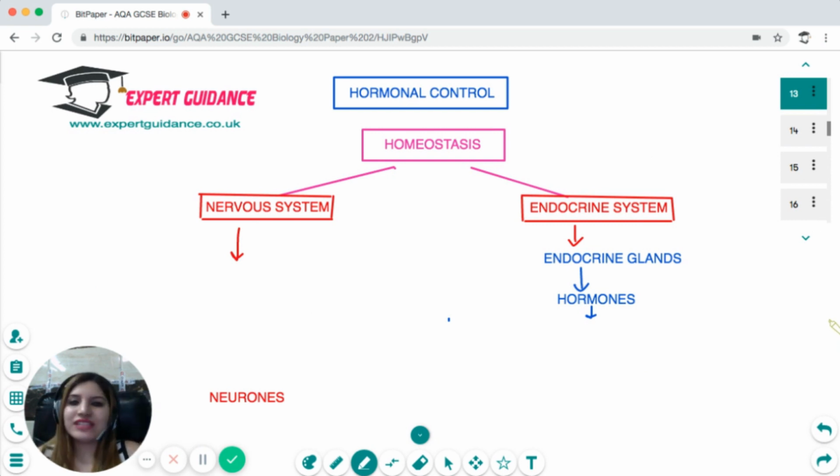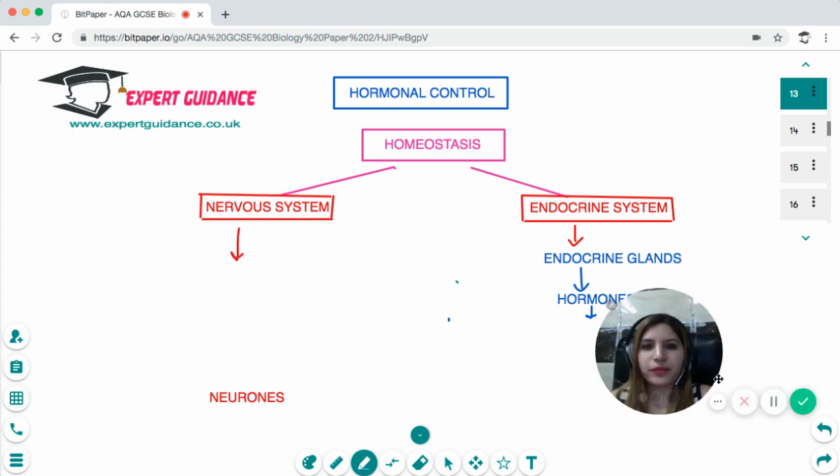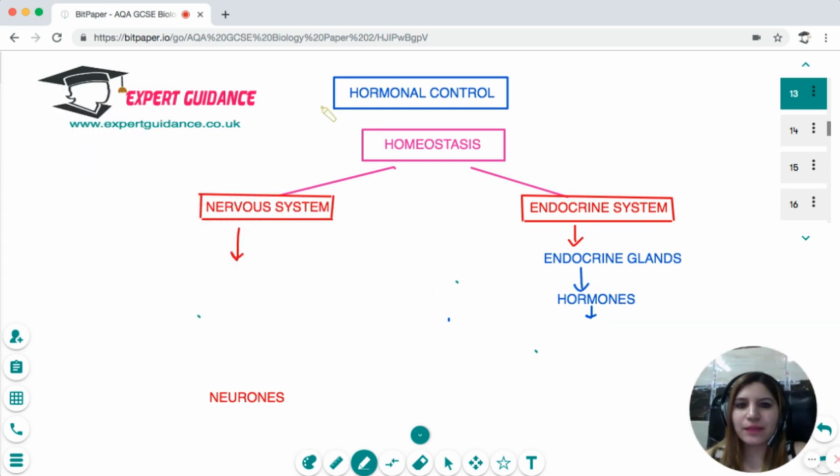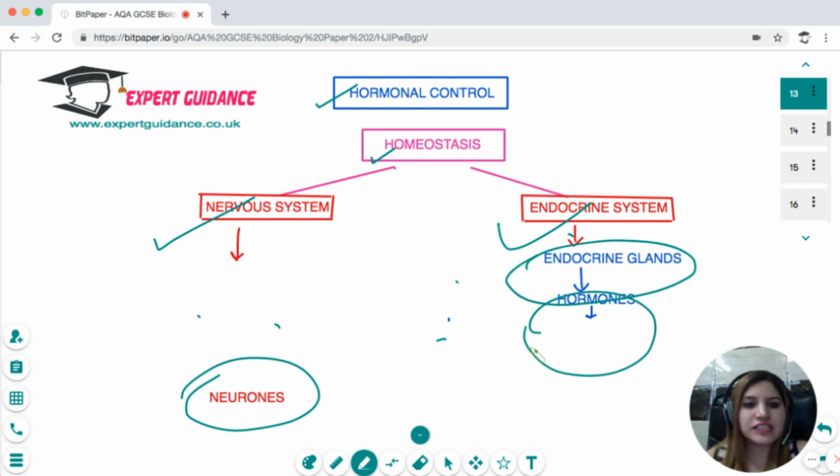Now we have seen the hormonal control. Now let us see the nervous control. So to remind you, we started with this concept of homeostasis, and we saw that homeostasis involves the nervous system and the endocrine system. The nervous system uses a system of neurons, and the endocrine system involves the endocrine glands, which release hormones to bring the body back to its normal levels.